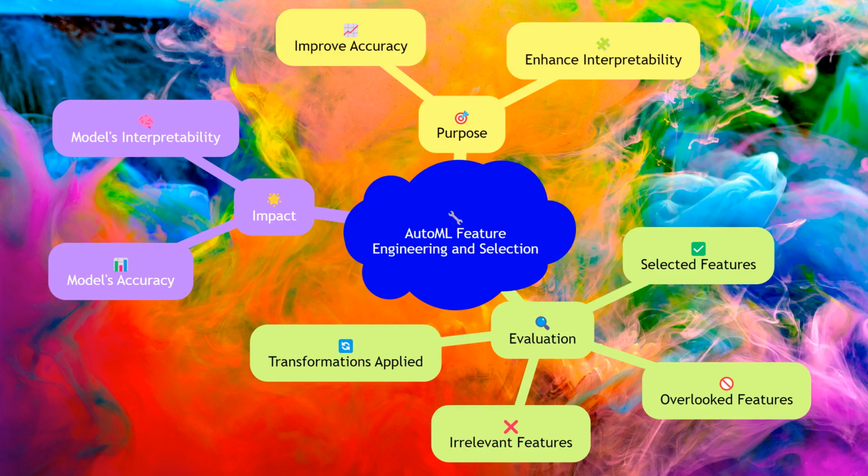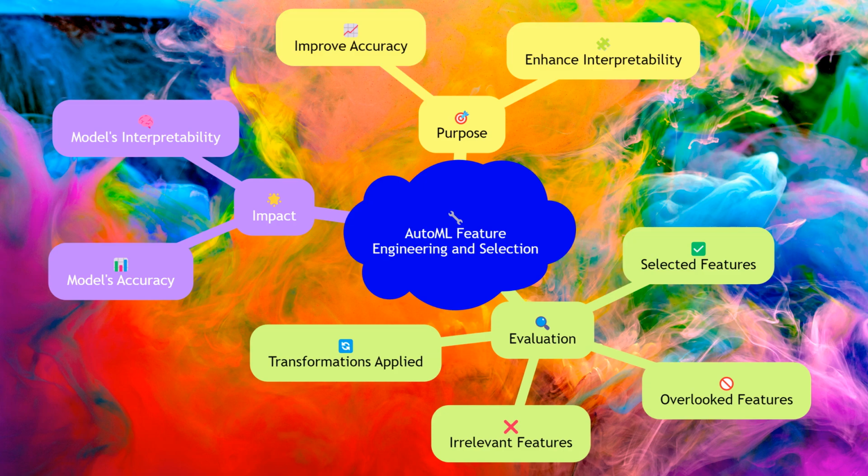Feature engineering and selection are automated in AutoML to identify the most relevant features that contribute to the model's predictions. This step can significantly impact the model's accuracy and interpretability. Evaluating this involves understanding which features were selected, how they were transformed, and ensuring that no important features were overlooked or irrelevant features included.